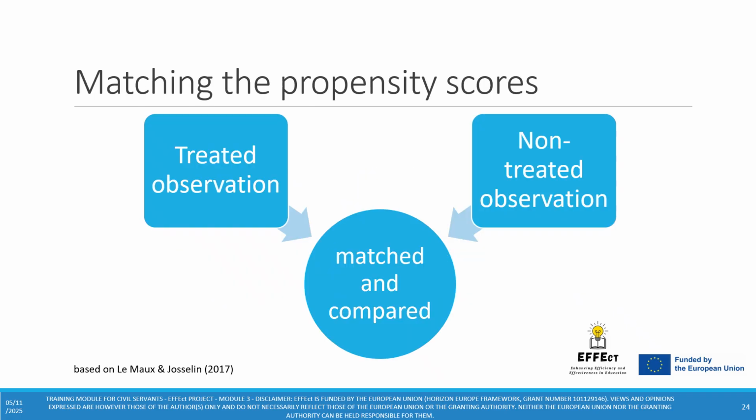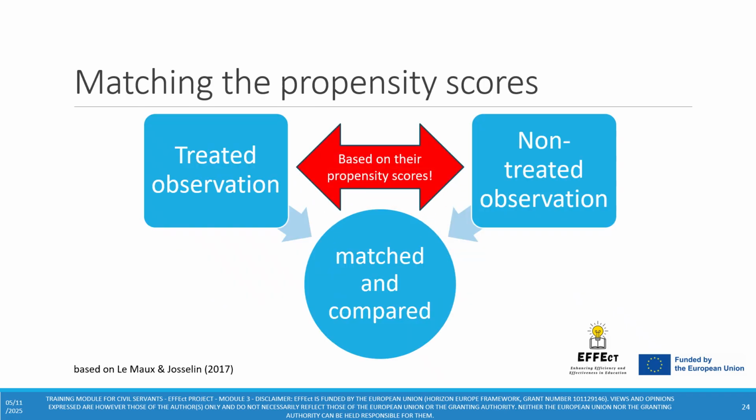What now happens is that we do the matching based on the observations' propensity scores. This means that an observation with a given propensity score that experienced the treatment is matched with an observation with a similar propensity score that did not experience the treatment. As the propensity score is based on observable characteristics, the propensity score can be seen as some kind of a proxy for the characteristics of the different observations.